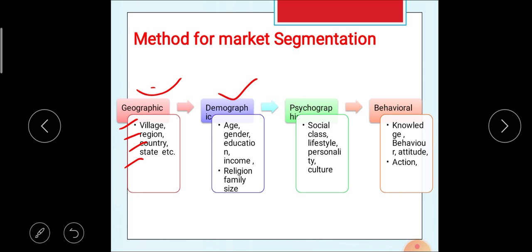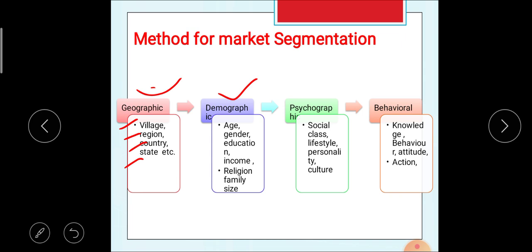For example, according to age, the markets are subdivided into the children group, then ages 4 to 10 years, and likewise for other age groups. Then according to gender, it is divided into female and male, meaning different products are used by female and male genders. Such market segmentation is done on the basis of demography.